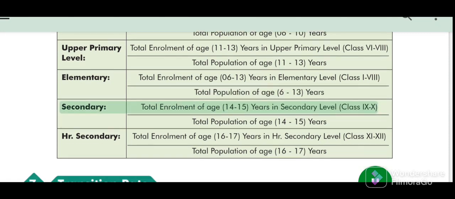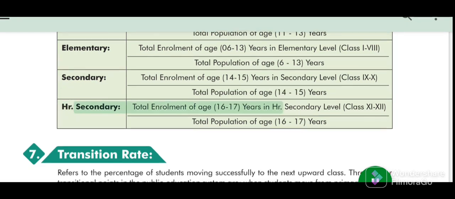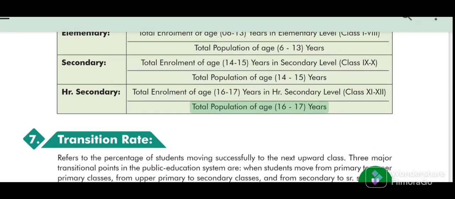Secondary: total enrollment of age 14 to 15 years in secondary level class, divided by total population of age 14 to 15 years. Higher secondary: total enrollment of age 16 to 17 years in higher secondary level class 11-12, divided by total population of age 16 to 17 years.